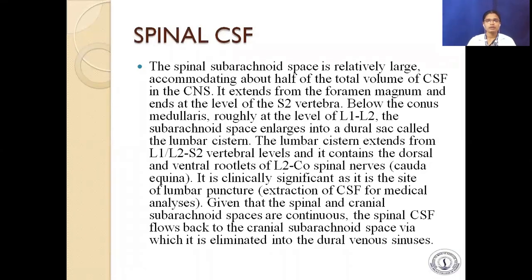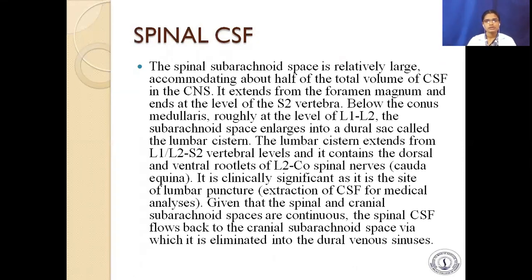The spinal subarachnoid space is relatively large, accommodating about half of the total volume of CSF in the CNS. It extends from the foramen magnum and ends at the level of the S2 vertebra. Below the conus medullaris, roughly at the level of L1 to L2, the subarachnoid space enlarges into a dural sac called the lumbar cistern.